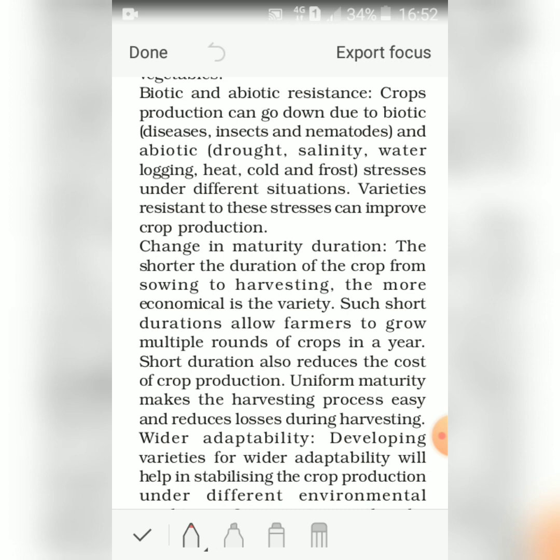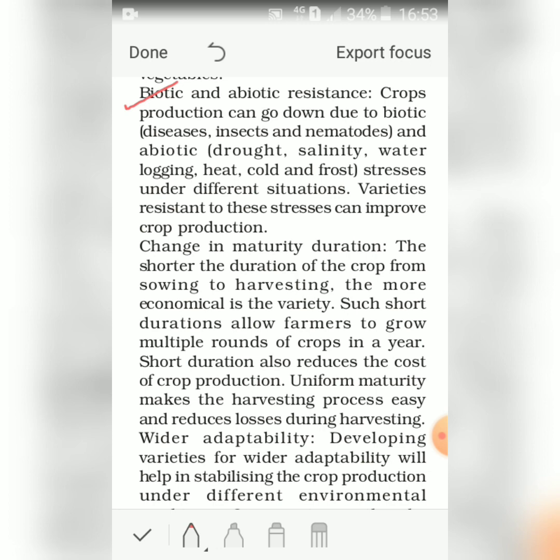And abiotic stresses like drought, salinity, waterlogging, that is accumulation of water in the land, heat, cold and frost, these are the abiotic stresses, and due to these biotic and abiotic stresses, the production can go down. So if varieties which are resistant to these stresses can be made, certainly it will improve crop production.